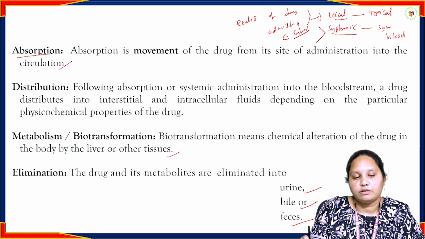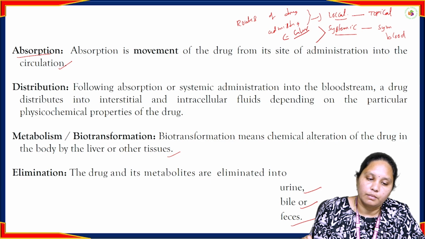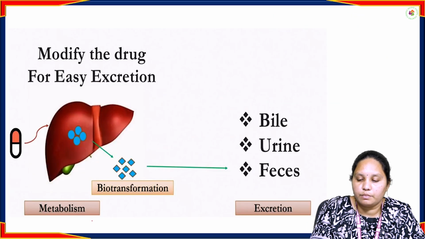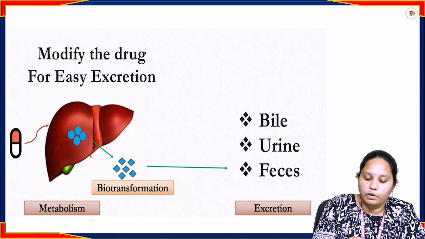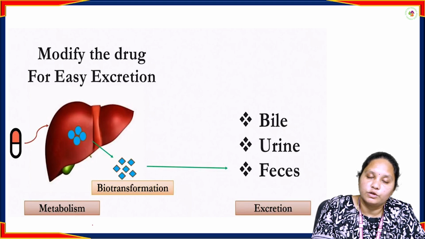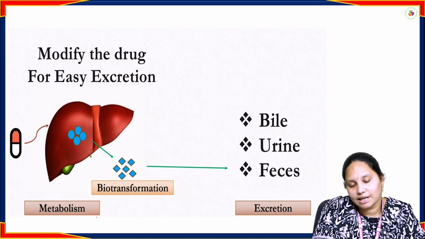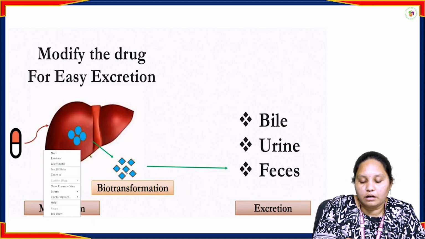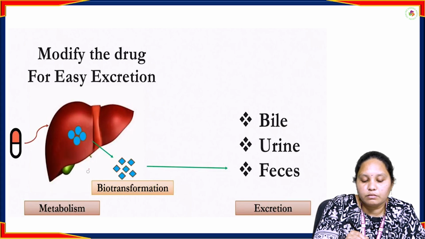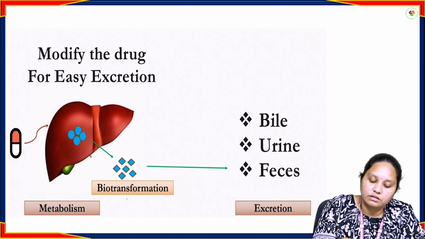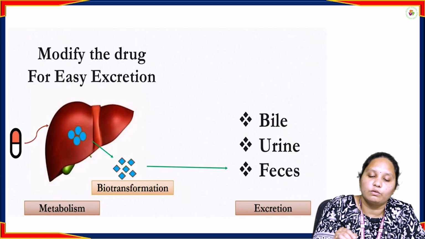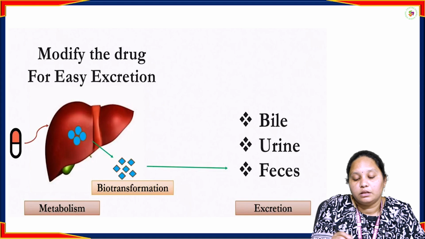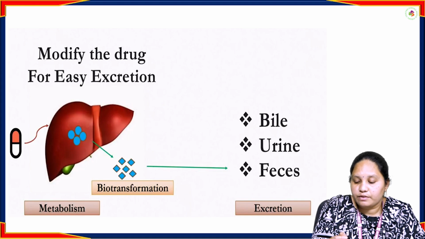These are the four definitions for the pharmacokinetic properties: absorption, distribution, metabolism and excretion. So, the metabolism process: most drugs get metabolized in the liver only. With the help of liver enzymes, these drug molecules are converted into active compounds. That's called biotransformation. The liver enzyme cytochrome P450 converts the inactive drug into active drug. That's why we call it biotransformation.